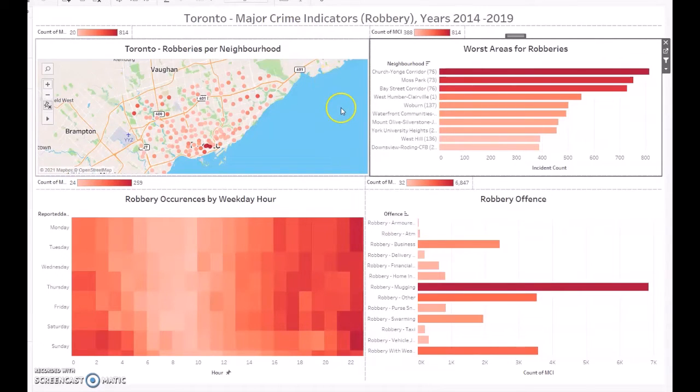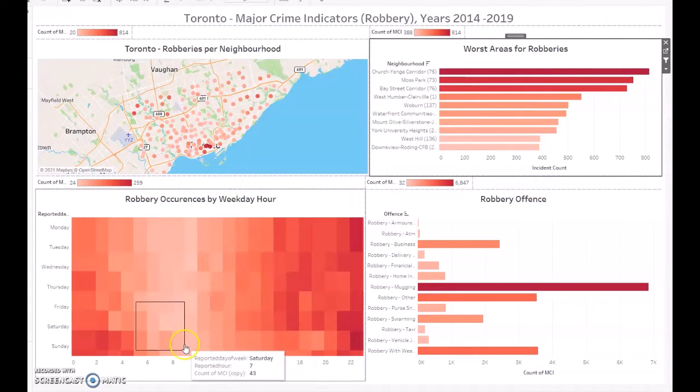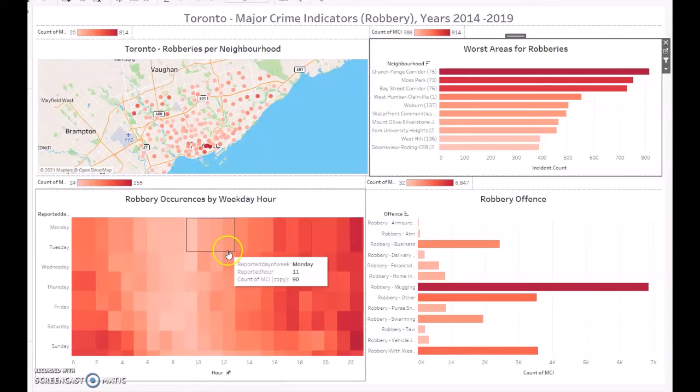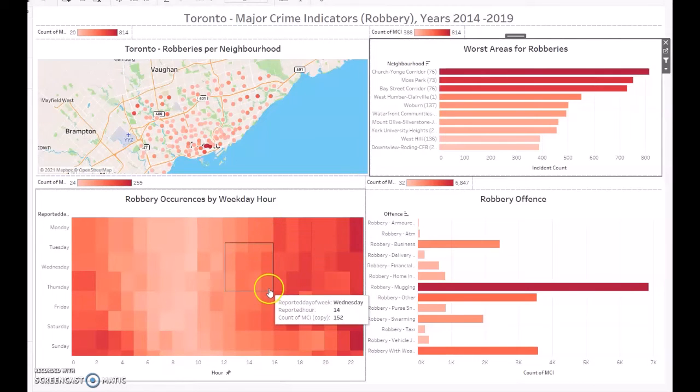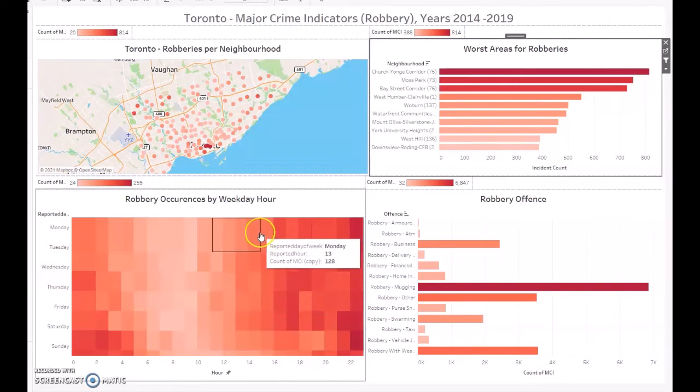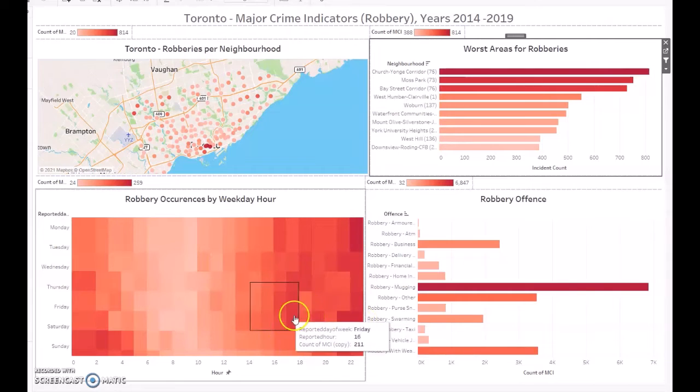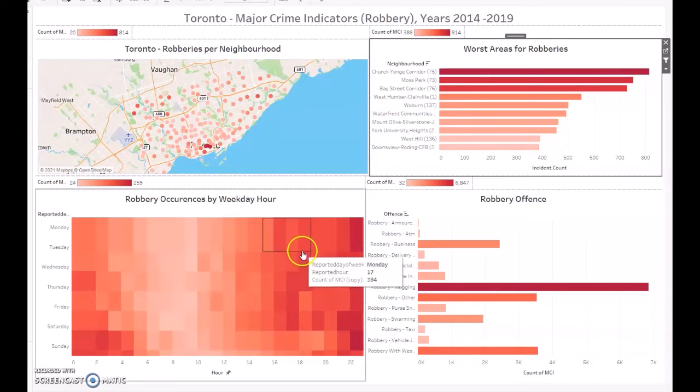And then for robberies in Toronto, again, it's happening more in the downtown area, the top 10, followed by areas in the outskirts. The occurrences throughout the day we've mapped to where it's happening more in the evening. Monday to Friday, you can see this area is higher incidence, so it's from about 5 o'clock, 6 o'clock at night till later in the evening, Monday to Friday.